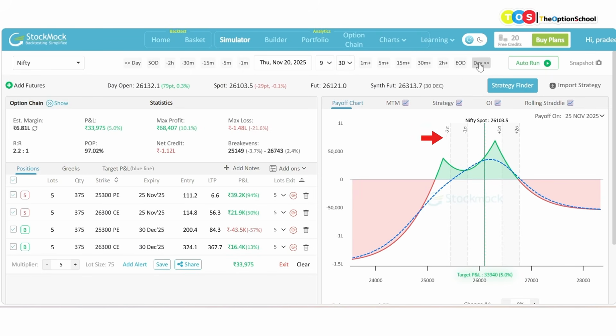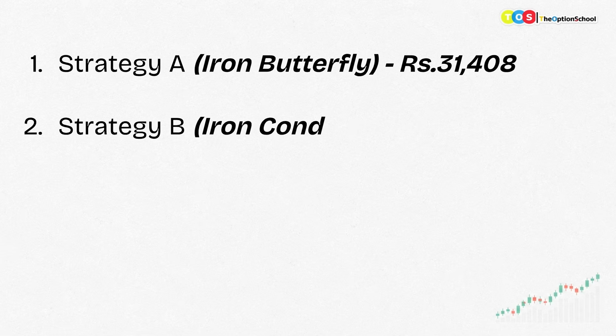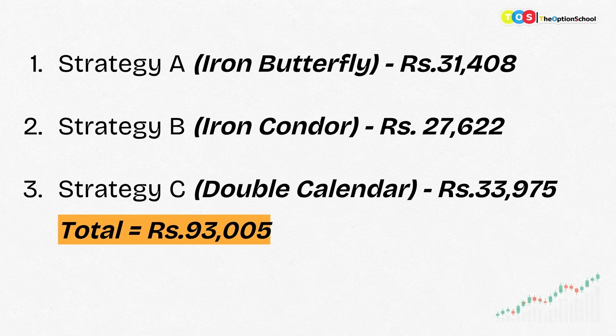Okay, brilliant. So the market has gone up. I have nothing on the put side in selling. It's only 6 rupees 60 paisa. It is not at all wise to keep it. And the call side is giving me a huge profit now. And the trade is giving me 34,000 rupees. If I add this to my previous 60,000 rupees, I am almost touching 94,000 rupees with this third strategy.